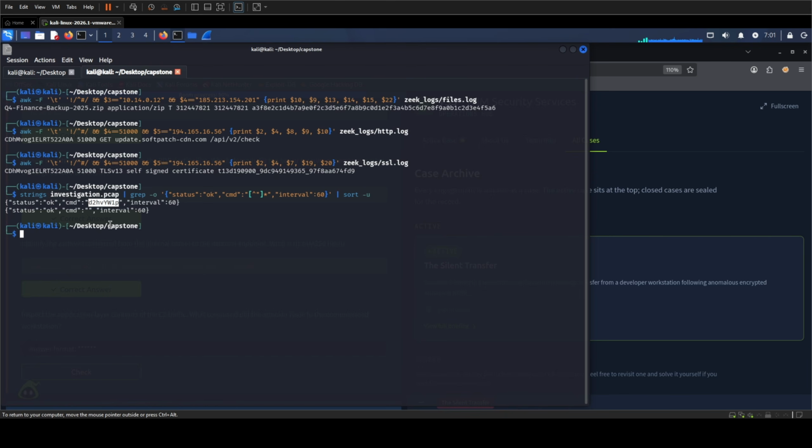That value is base64 encoded. Base64 is encoding, not encryption, so the next step is to decode the value and inspect the underlying text. The first printf sends the encoded value to the decoder without adding an unwanted line break. base64 -d performs the decoding, and the final printf adds a clean new line after the result. The decoded command is, "whoami."